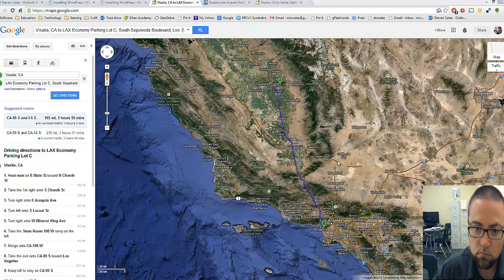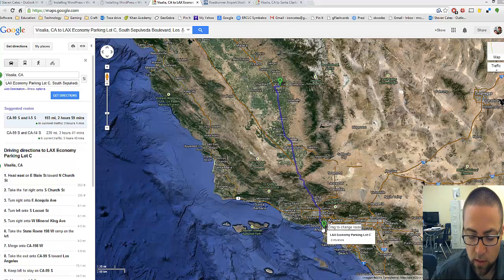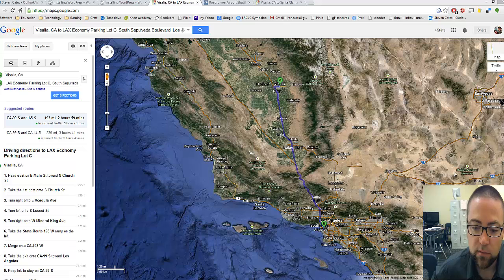Okay, so my wife came to me with a question. She said, "Well, should we drive to LAX and park there and fly to New York, or should we drive to Santa Clarita where our friends live and park our car at their house and then take a shuttle to LAX and then fly from there?" Because obviously we want to figure out which way is cheaper.